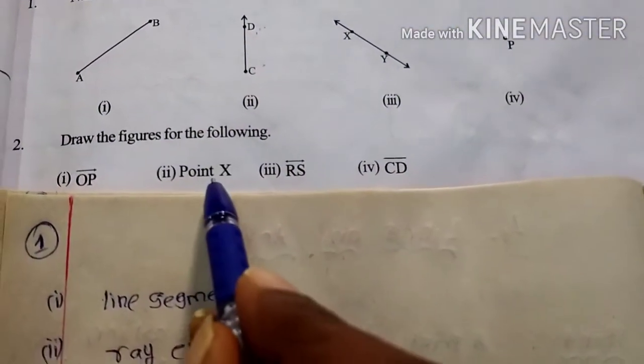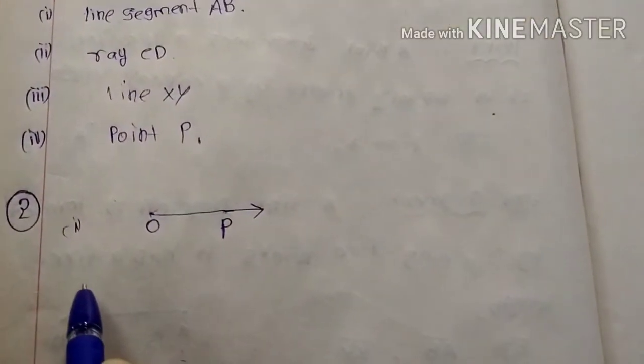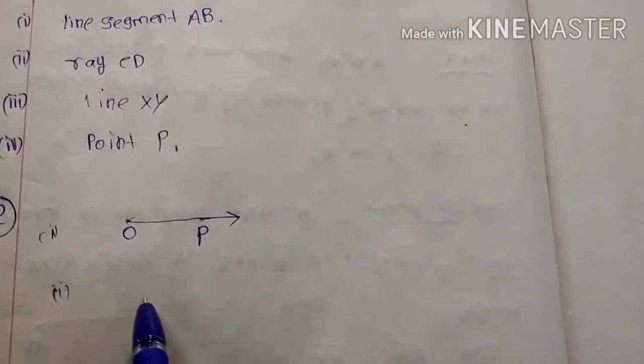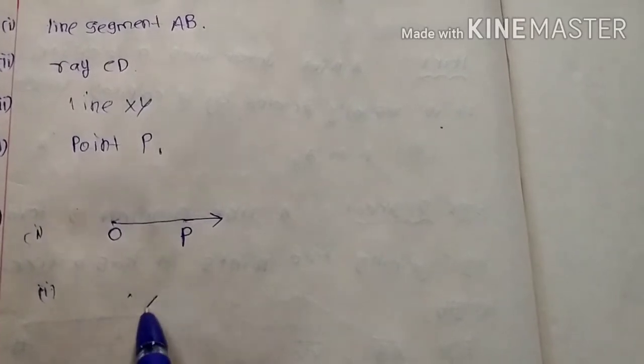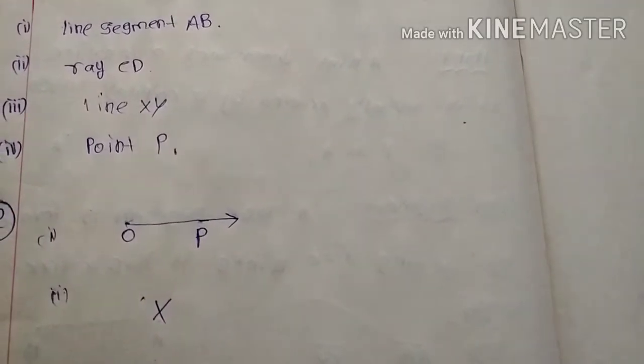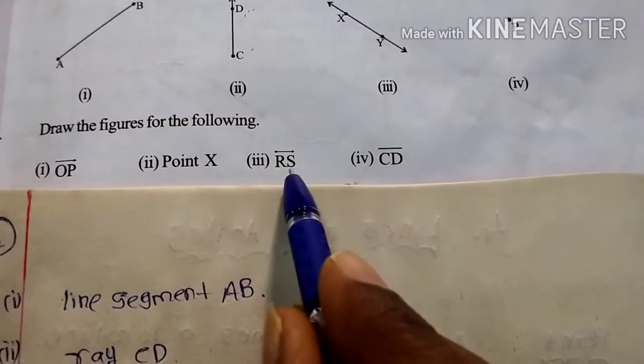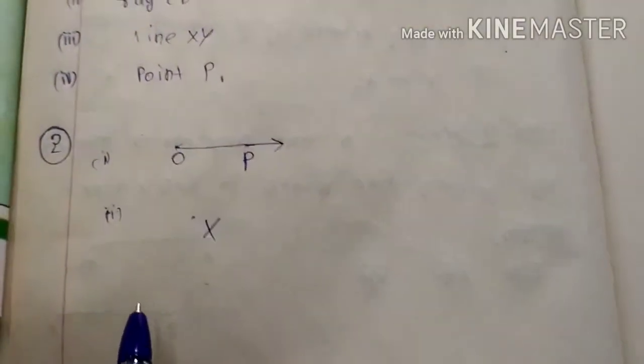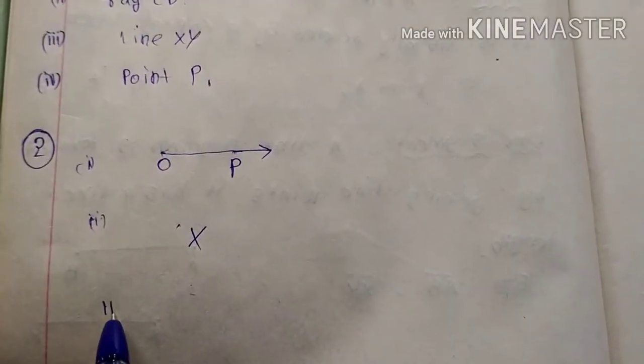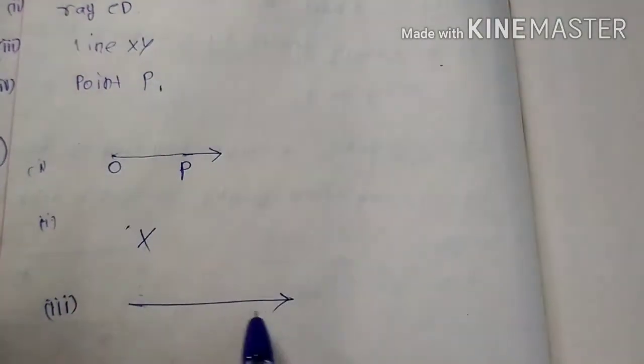Next, a point X, which is very easy. You can make a point and write it as X. This is your solution. Next one here RS. RS is a line or not? Yes. I am writing RS. Yes, this is a line.